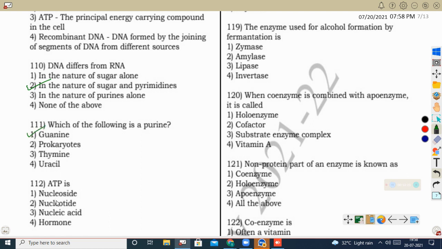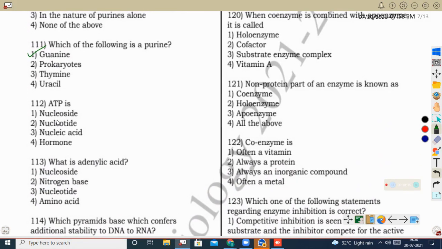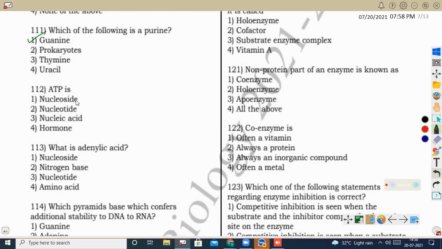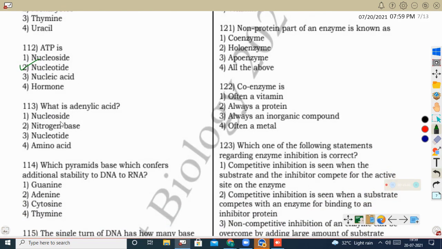Next question, ATP is nothing but adenosine triphosphate. Adenosine triphosphate is a ribonucleotide. So here the correct option is nucleotide. This has been asked once in such a way: in adenosine triphosphate, the pentose sugar present is ribose sugar. This is not deoxyadenosine triphosphate, this is just adenosine triphosphate, which is the ribonucleotide. It is not a deoxyribonucleotide.